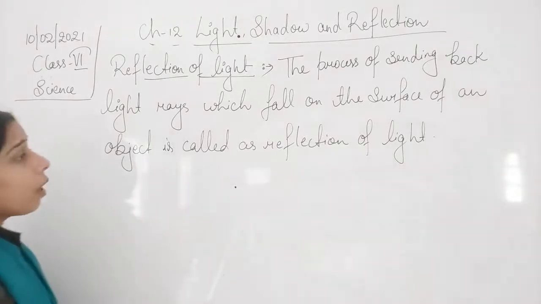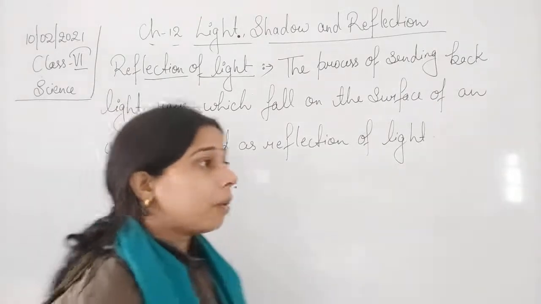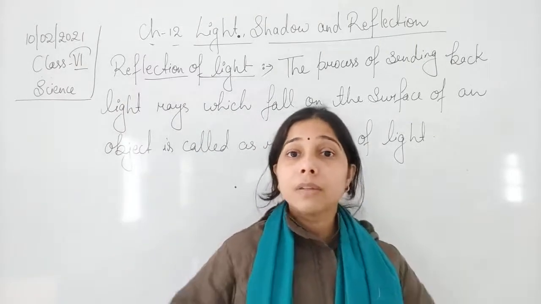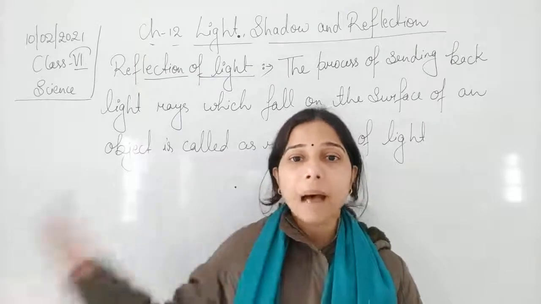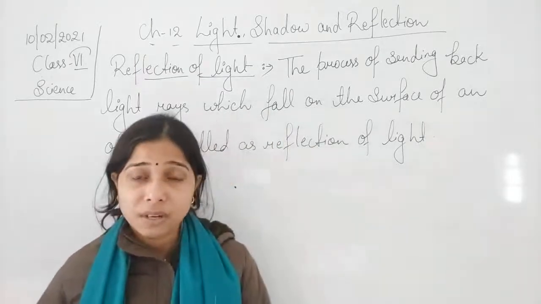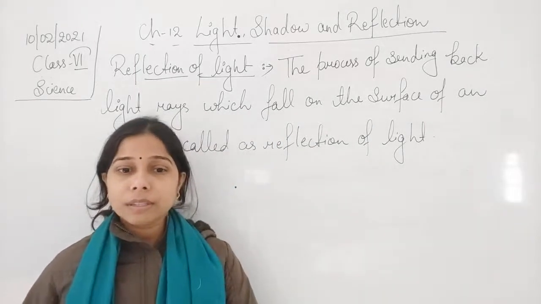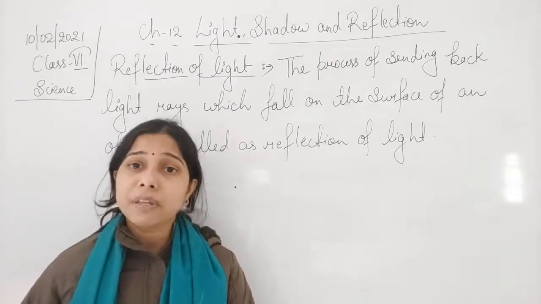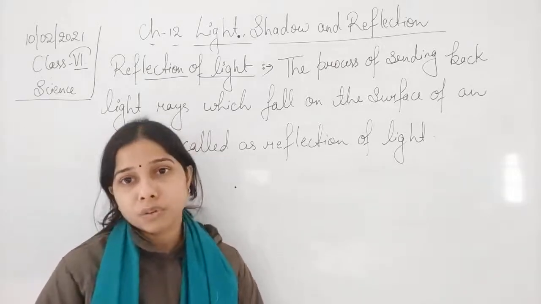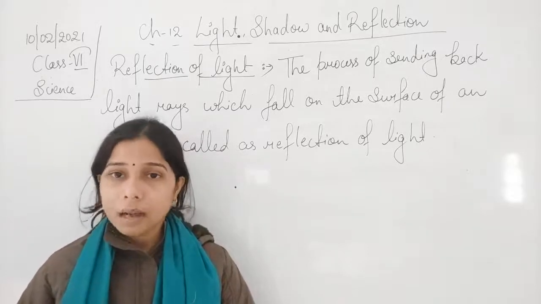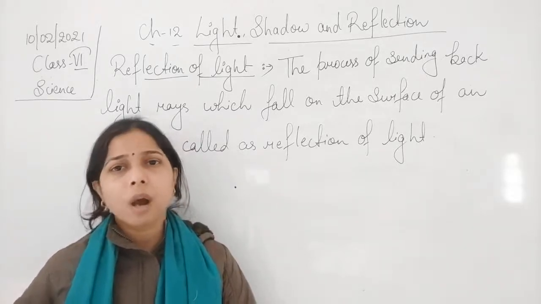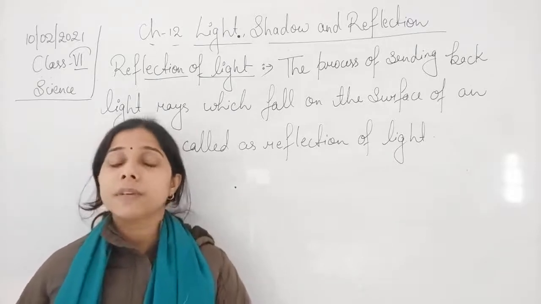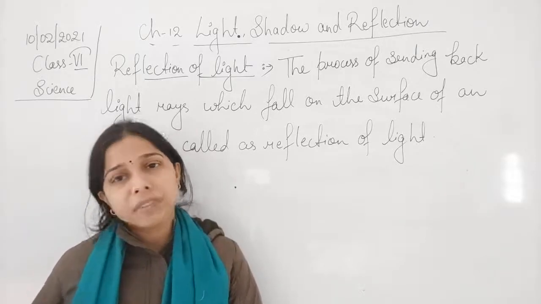So basically what happens when a beam of light falls on a surface, the surface sends back the light in another direction. And you see, students, this is the process that we call reflection. Now the process of reflection varies from object to object. There are objects which reflect all the light falling on them, and there are objects which reflect only some of the light.